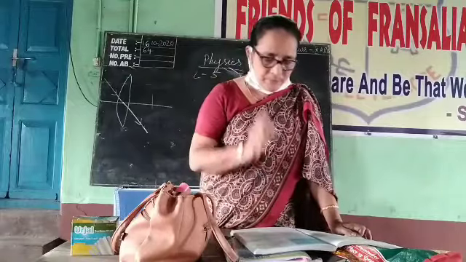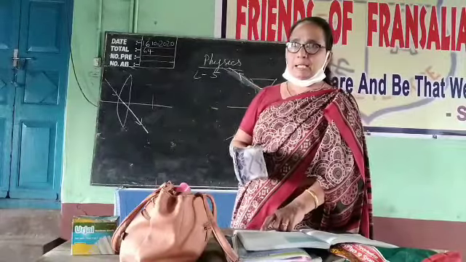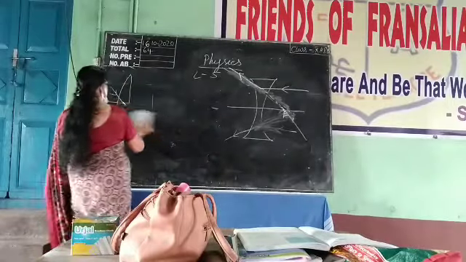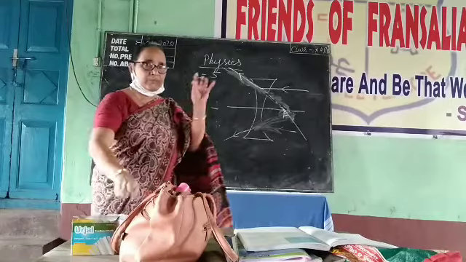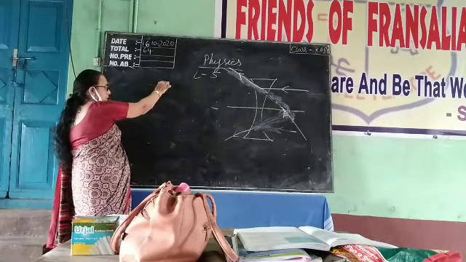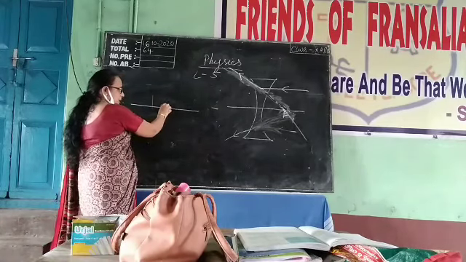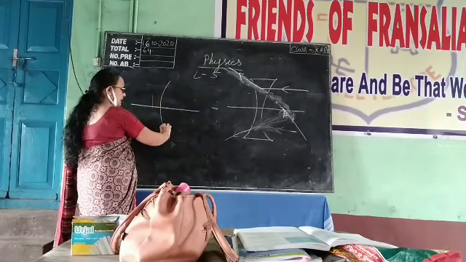Read that part also. Now the next important part is construction of the ray diagram. For the construction of the ray diagram, what are the steps you have to do? You have to take correct scale measurements and all. For example, in the case of the concave lens, first draw the principal axis. Mark a point here, which will be the optical center. Draw a lens. A thick lens is enough.